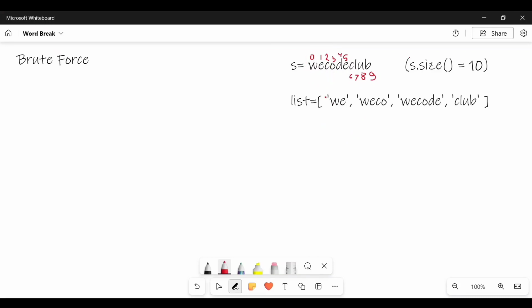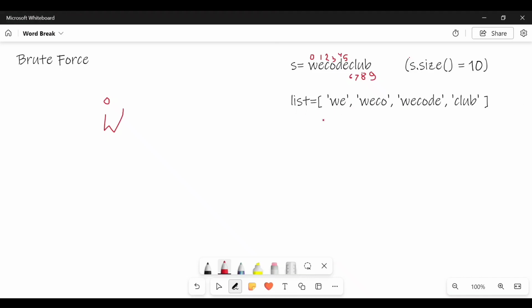So this is all about this. Let's try to dry run it. First of all, I start from w. I will always consider w from the zeroth index. I start from the zeroth index, and now I will check whether w is present in the list or not.